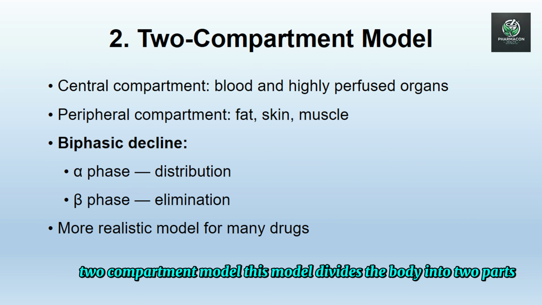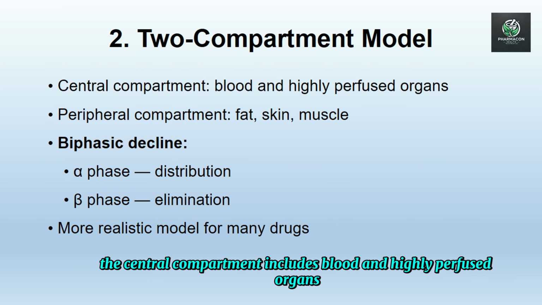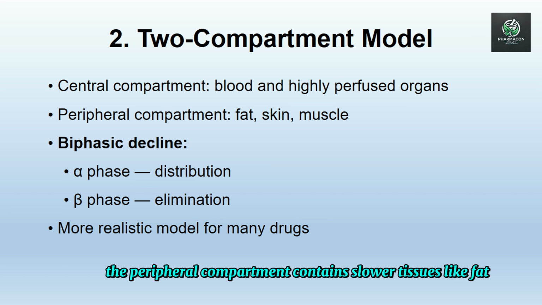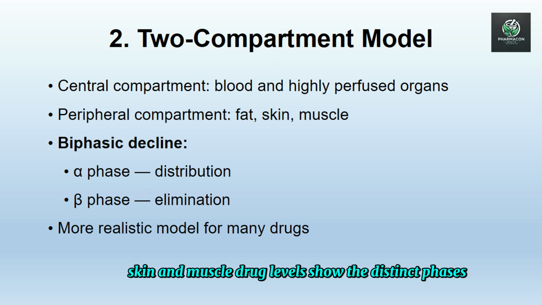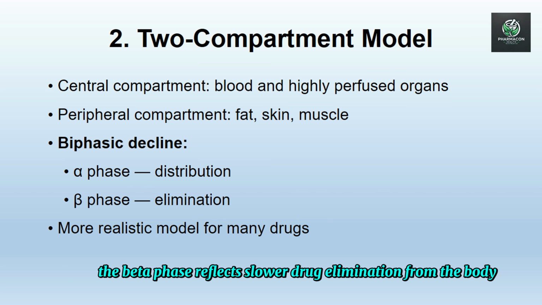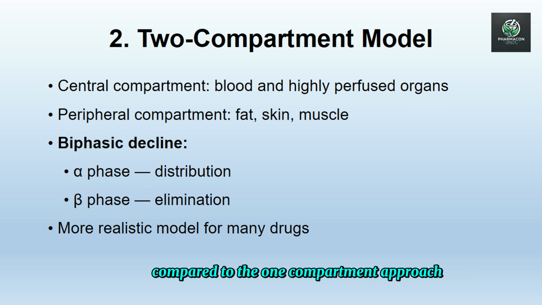Two-compartment model. This model divides the body into two parts. The central compartment includes blood and highly perfused organs like the liver and kidneys. The peripheral compartment contains slower tissues like fat, skin, and muscle. Drug levels show two distinct phases. The alpha phase represents rapid drug distribution between compartments. The beta phase reflects slower drug elimination from the body. This model provides more accurate predictions for most drugs compared to the one-compartment approach.